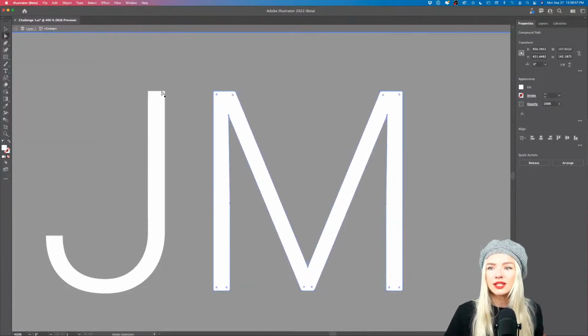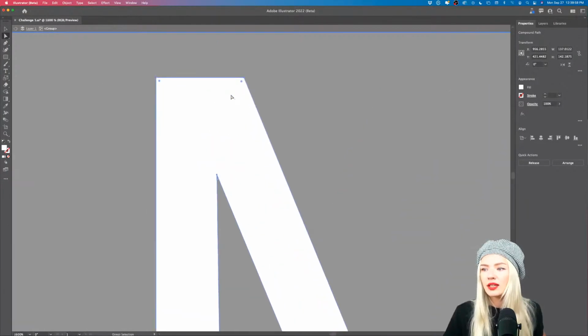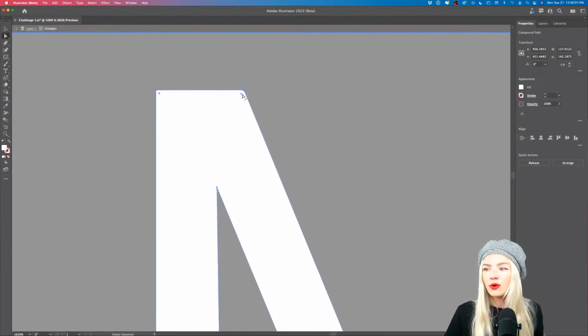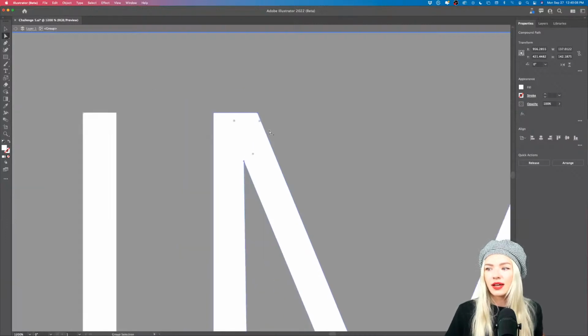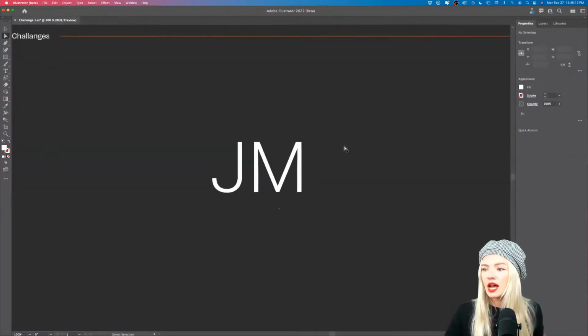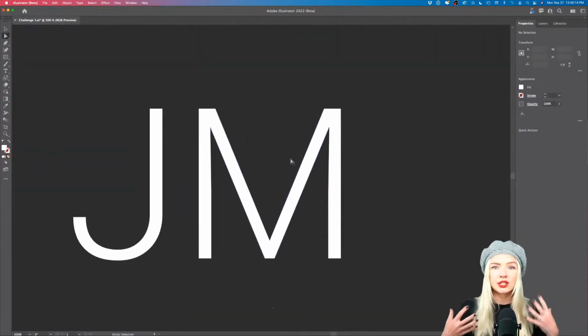Now using the direct selection tool, I can even go into the vector anchor points, and I can also create radiuses here. So I can customize those points. By selecting a point, I can move it around and I can adjust my letters because now they're outlined and now they're treated as shapes.